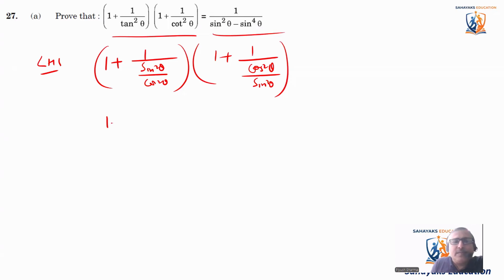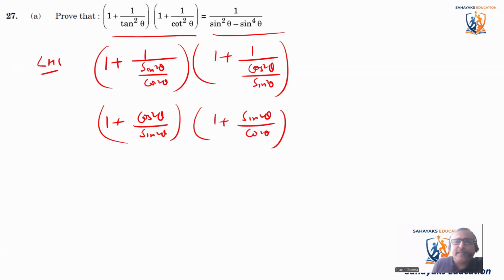From LHS, we'll take it to RHS. So it becomes 1 plus cos square theta by sine square theta into 1 plus sine square theta by cos square theta. Now taking the LCM, it becomes sine square theta plus cos square theta by sine square theta.